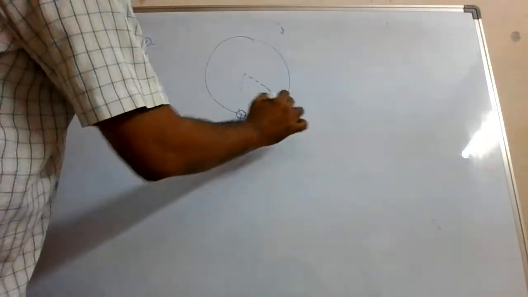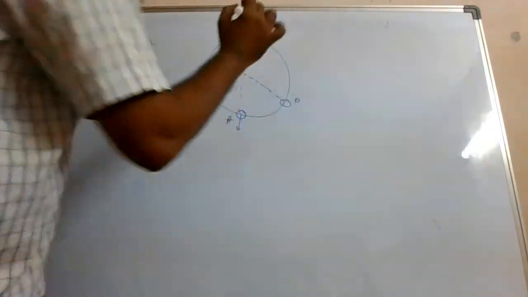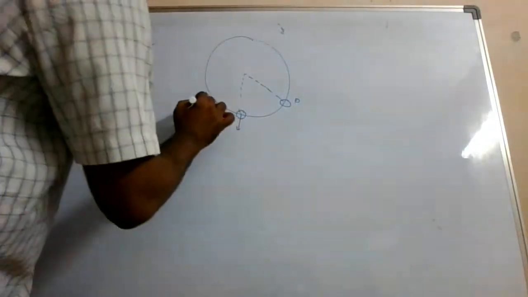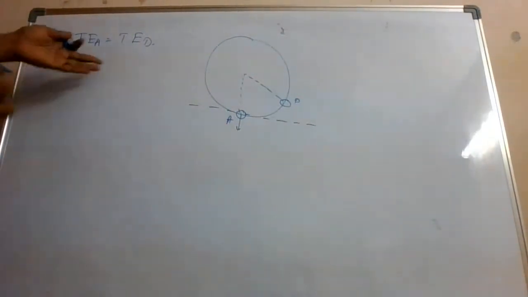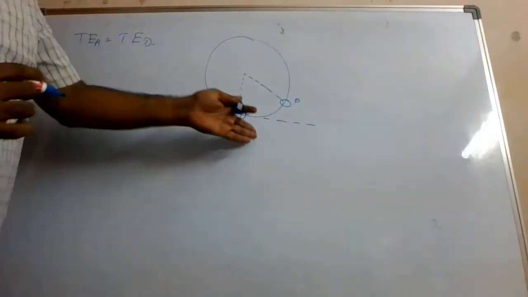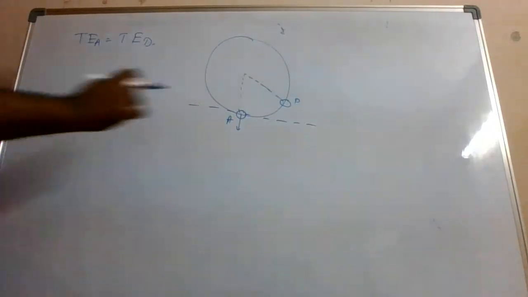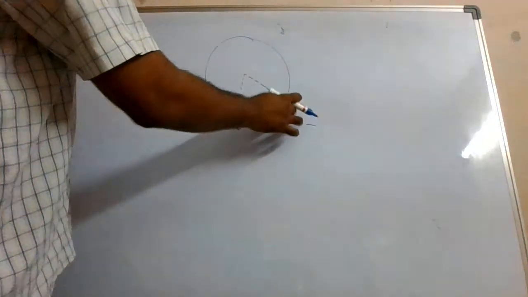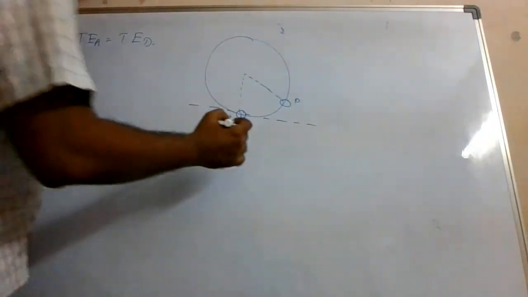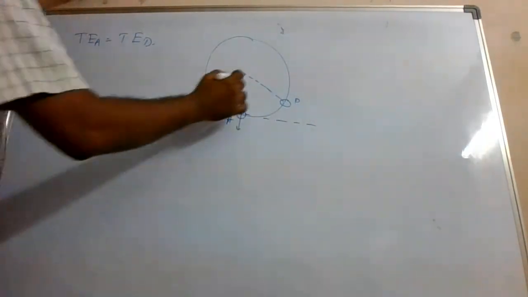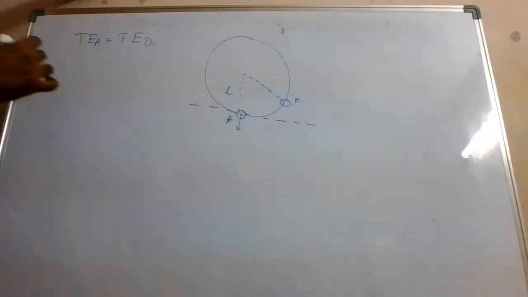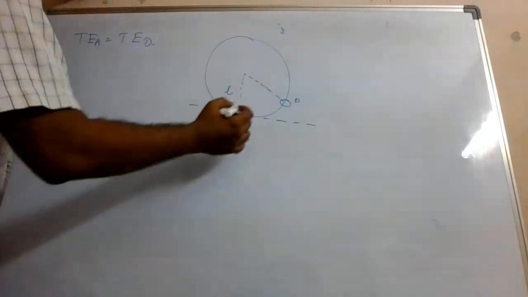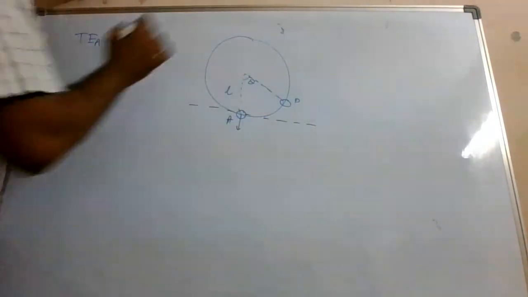Here this is my A and this is my D location. So you have to consider a reference line for calculating potential energy. What is TE A? Potential energy at this point plus kinetic energy at this point, and potential energy at this point and kinetic energy at this point. So you have to take a reference line. Now let us say the length of the string is L.